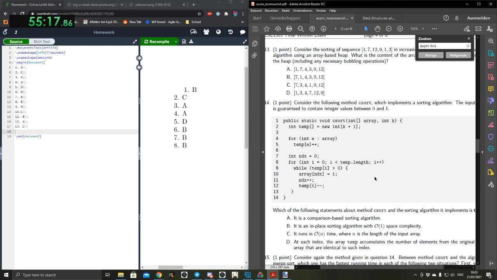Okay, so it's public static void C-sort. So a temporary array is created, which is k plus 1 elements. Well, that makes sense because it's 0 and k inclusive. For every element of the array, increase it by 1 and put it in the temp bucket array.